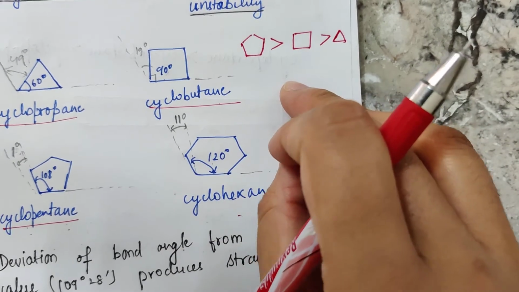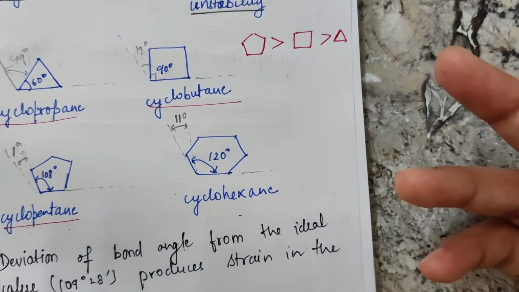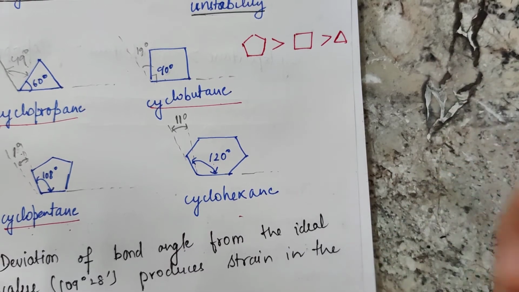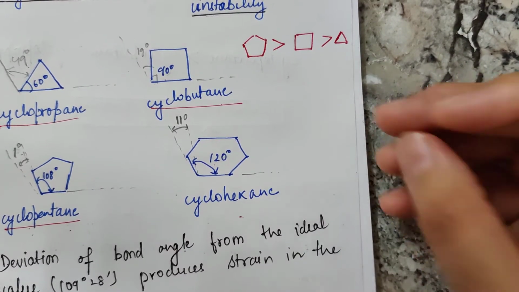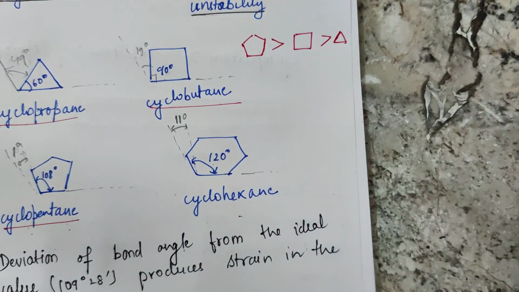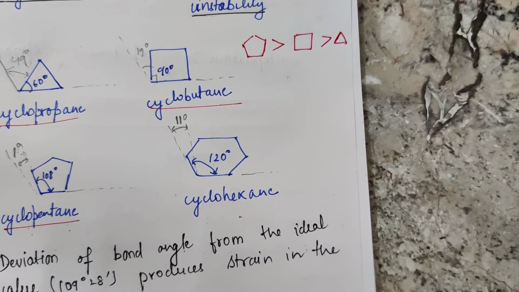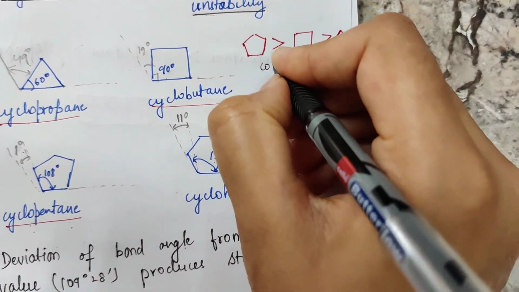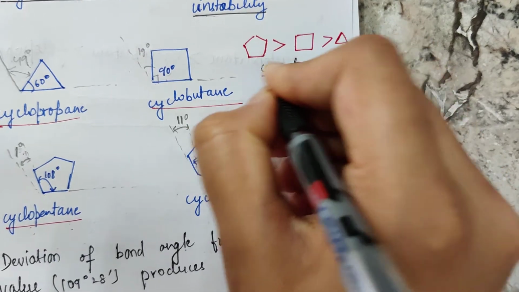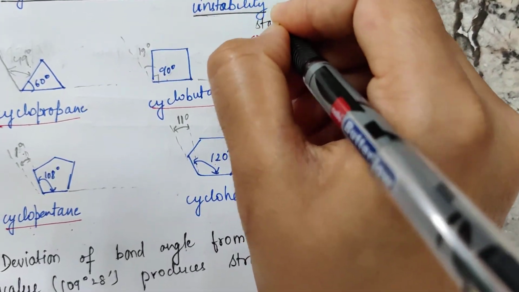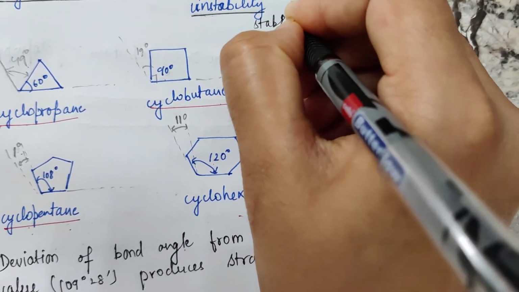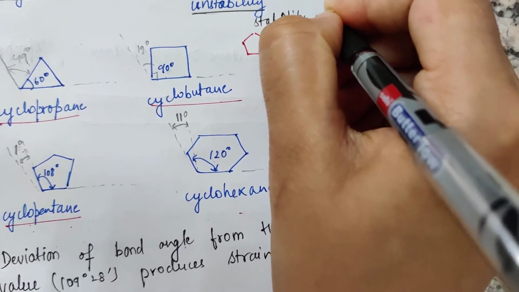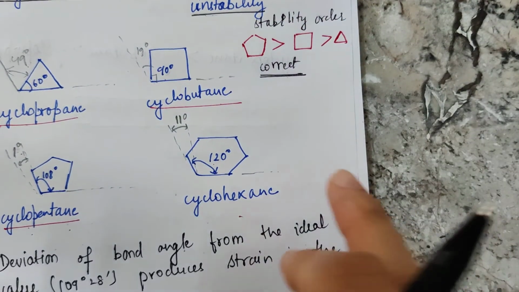And when you see the reactivity, when you see the other properties shown by these compounds, you will find that this order is correct. The stability order for these three cycloalkanes is correct.